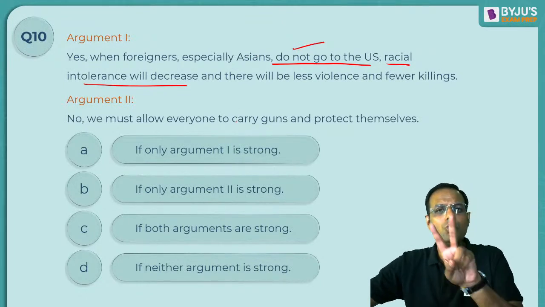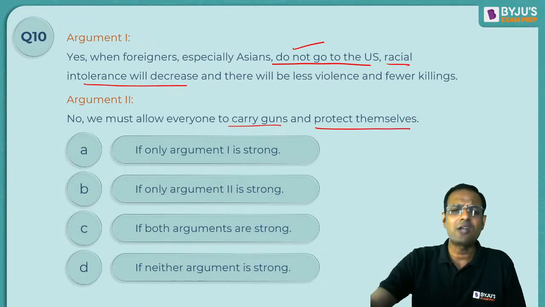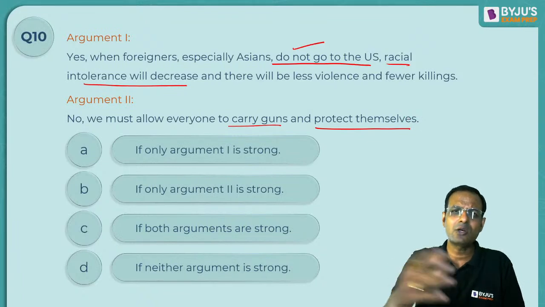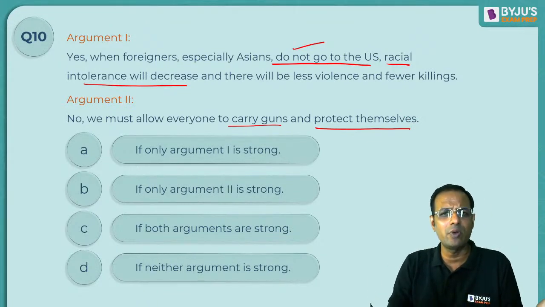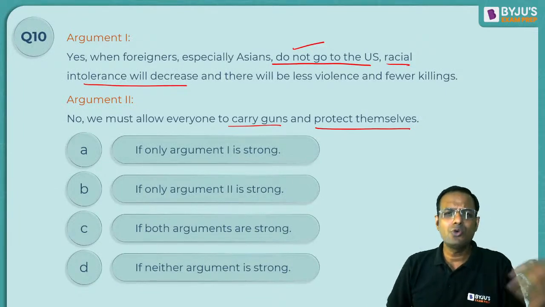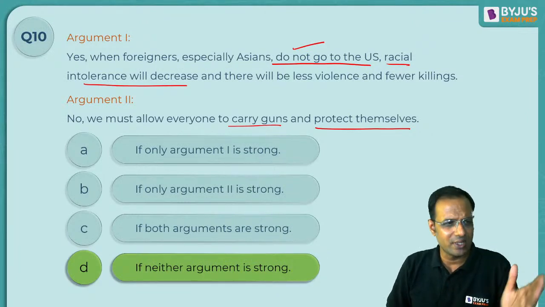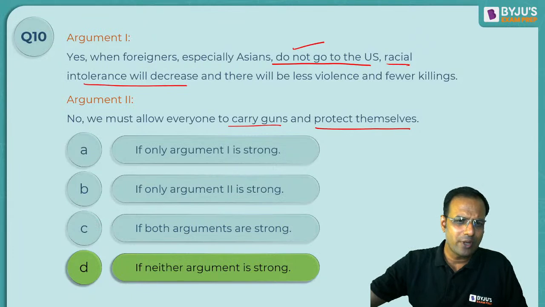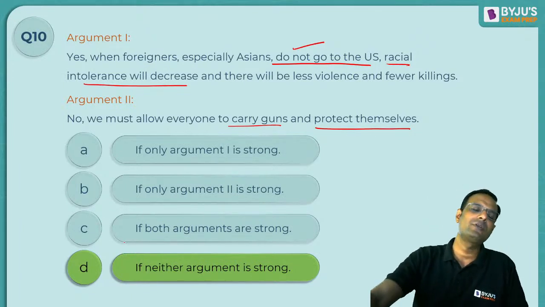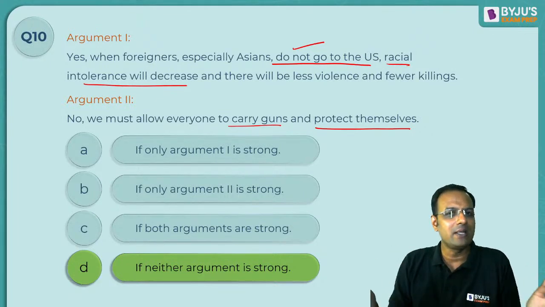Also, two wrongs do not make a right, isn't it? So we must allow everyone to carry guns and protect themselves. Okay, that will increase violence, killing and cross killing. It will never solve the problem, and there will be a vicious circle of killing, and there is no coming out from there. Right? So these two arguments, do you think they make any sense? There is no sense in these two arguments, and that is why the answer should have been D. Neither argument is strong. Okay, now this is how you must look at these questions.